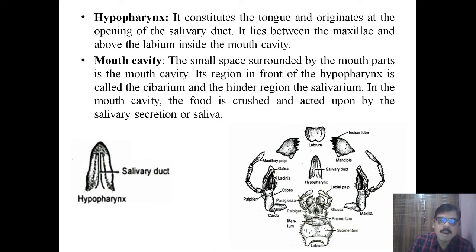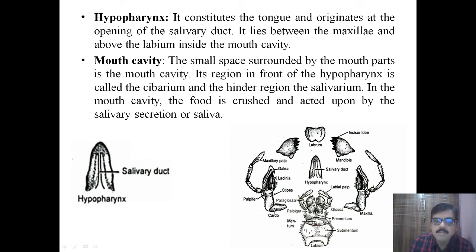Then the last part of the mouth parts is the hypopharynx. As you can observe here, it is a tongue-like structure. It constitutes the tongue and originates at the opening of the salivary duct, and it lies between the maxillae and above the labium.